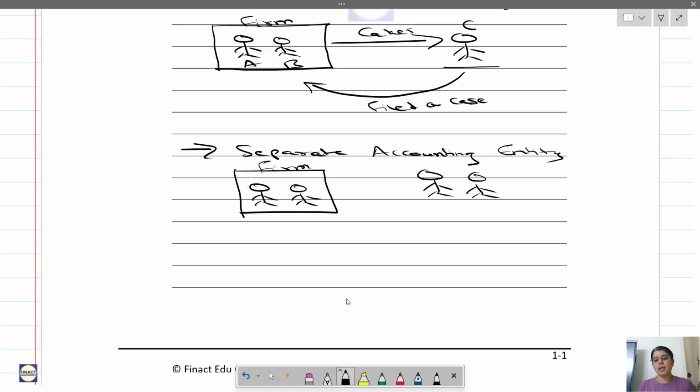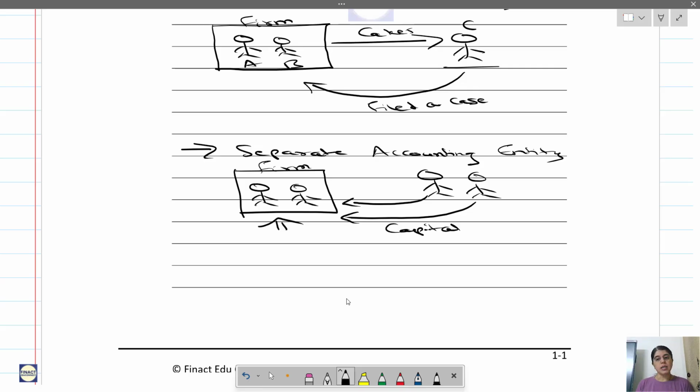Now see here, whatever is the capital contributed by the partners, that is the amount invested by the partners in the firm, from the firm's point of view it is something which the firm owes to the partners. So for the purpose of accounting, always remember, the partnership firm is a separate accounting entity. Individually, partners are different from the firm.